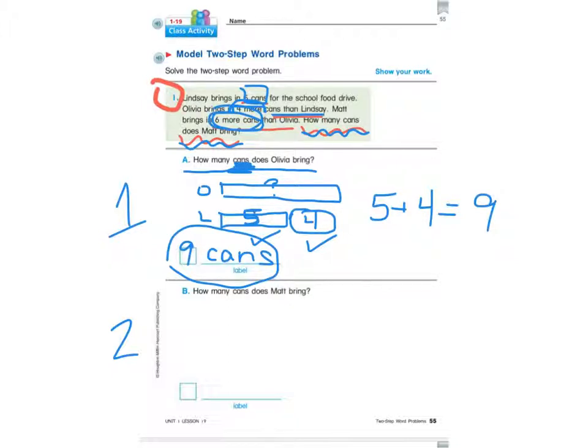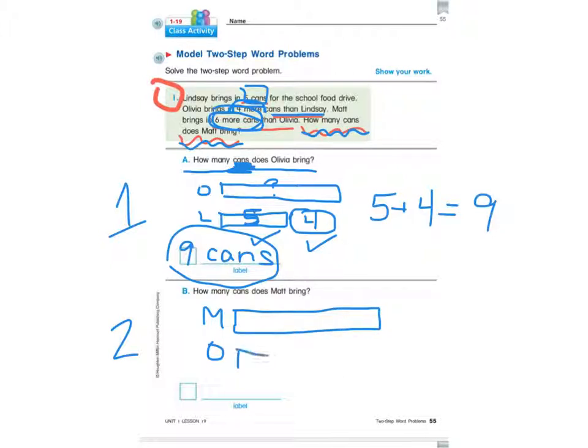I'm going to use some comparison bars again. And this time, I know Matt brings in more. So I'm going to put Matt's bar on top, and I'm going to put Olivia's bar on the bottom. Matt brings in more cans. We know he brings in 6 more cans than Olivia.